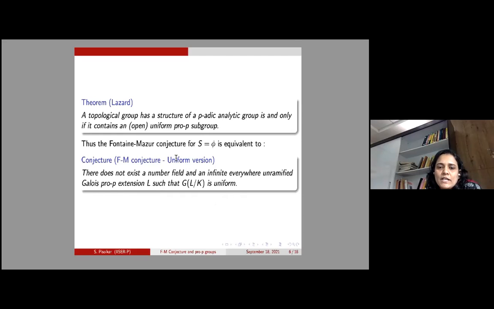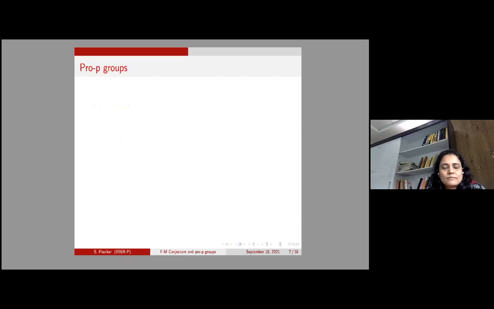So this is called the uniform version, because now we are no more talking about the representation-theoretic statement, but we are just focusing on this group-theoretic property. So let me first define what these uniform groups are. I will quickly mention some facts about pro-p groups.